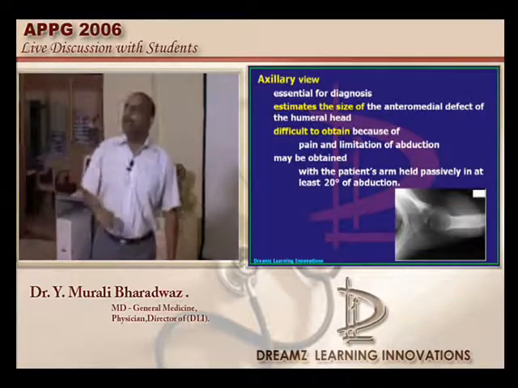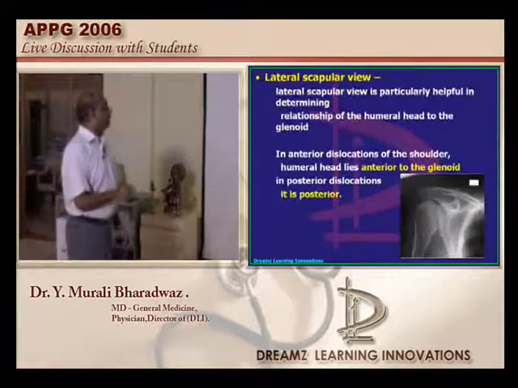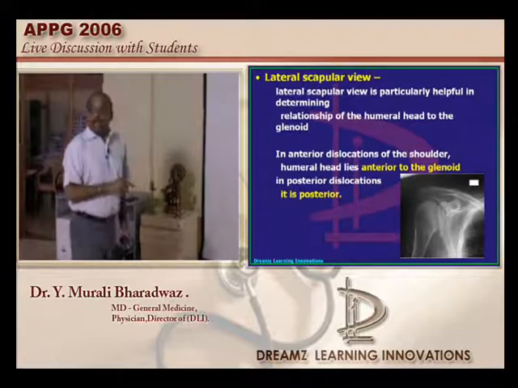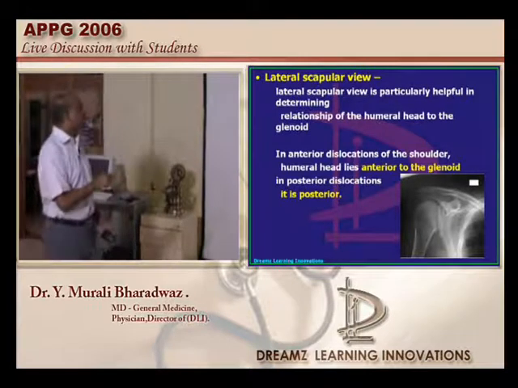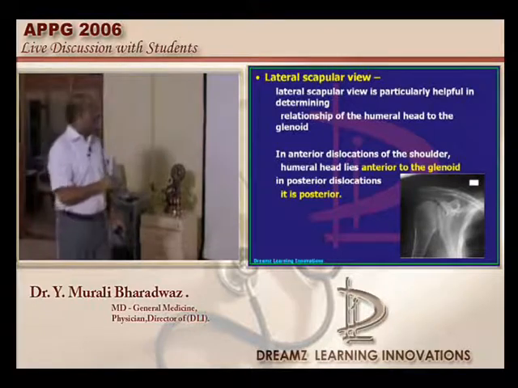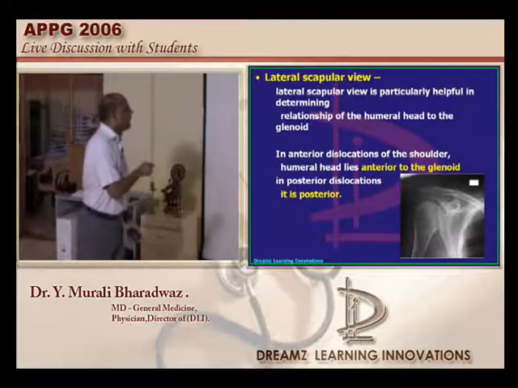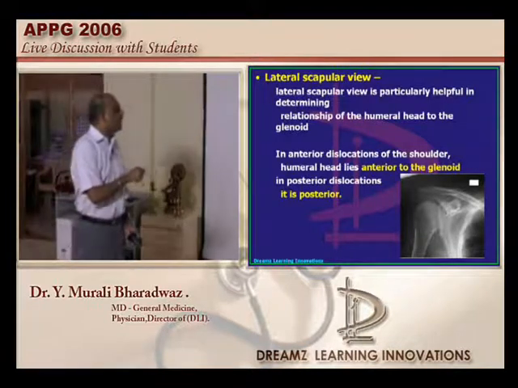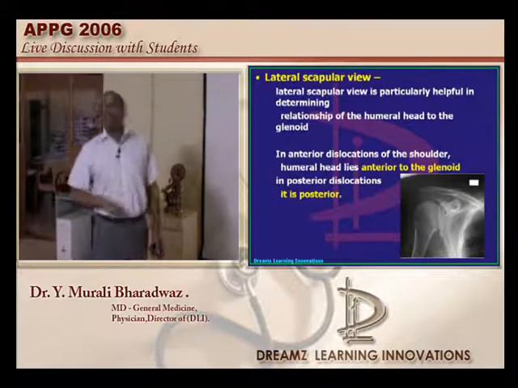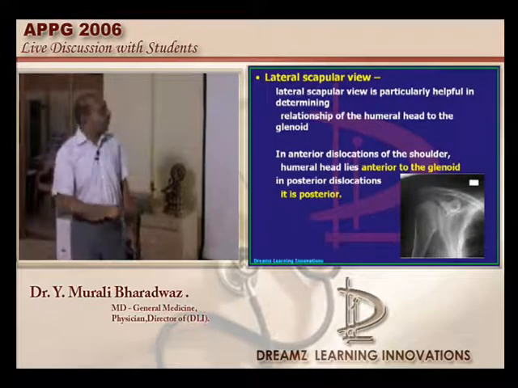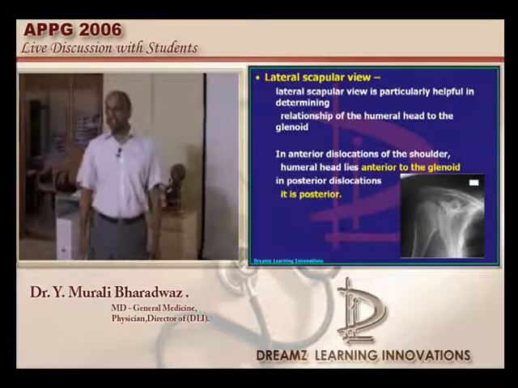Then the third important view is called the lateral scapular view. In this, the humeral head will be anterior to the glenoid in the case of the anterior dislocations, and it will be posterior to the glenoid in the case of the posterior dislocation. So by looking at the relationship of the humeral head to the glenoid cavity, you can identify how the dislocation is. So this is the third important view, called the lateral scapular view.